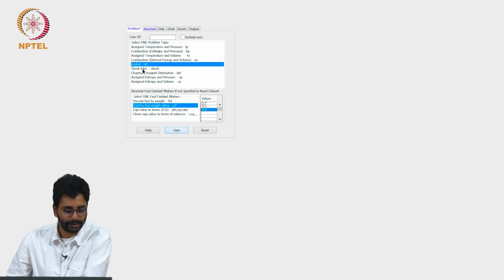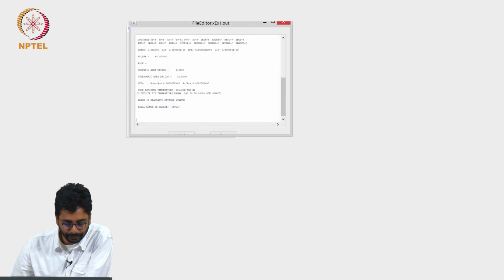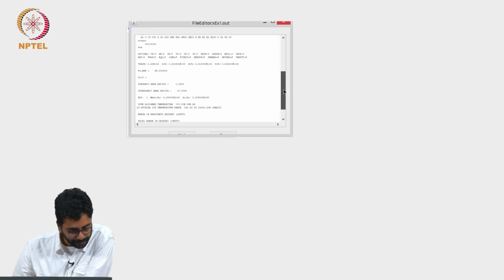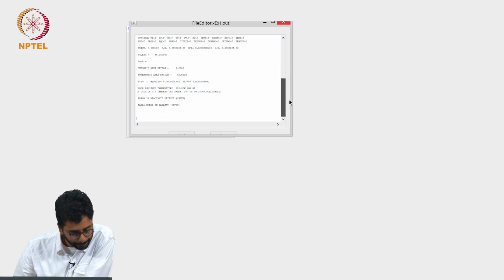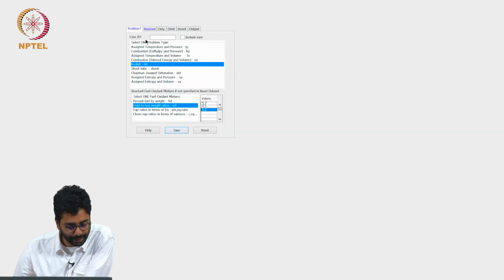Okay, let me see if it runs. It is unhappy with the data set. For LH2, the temperature range is a little limited. I will give a little higher temperature.